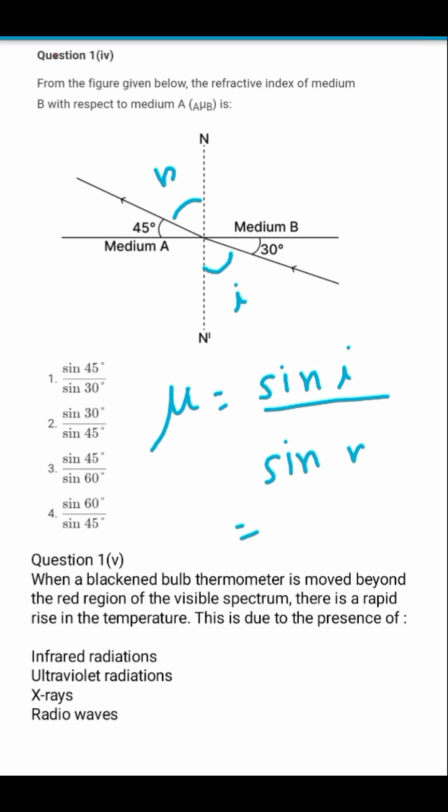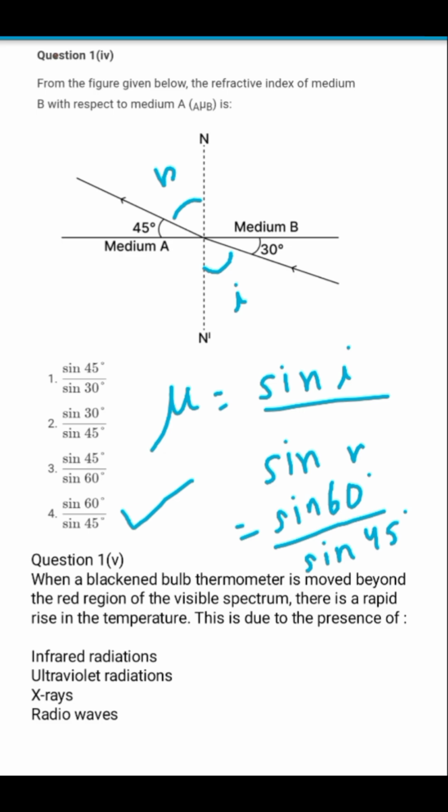So we got i as 60 degree. So sin 60 degree divided by sin 45 degree. If the answers were in fractions, you could have put the values to find out the answer. But over here, the options are in terms of sine. So the correct answer will be option number 4. Hopefully you have understood this question.